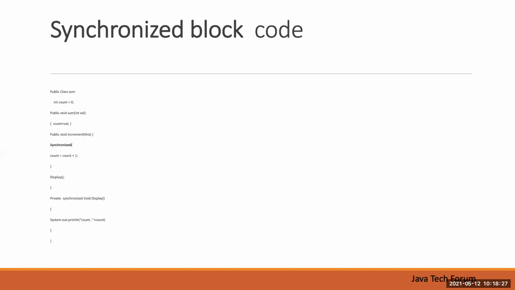I don't want to block for all those 200 lines. I need a lock only for 5 or 10 lines, so you can keep only those lines in the synchronized block. Then the object will be locked only while running that particular line of code. So that is the difference between a synchronized method and a synchronized block.